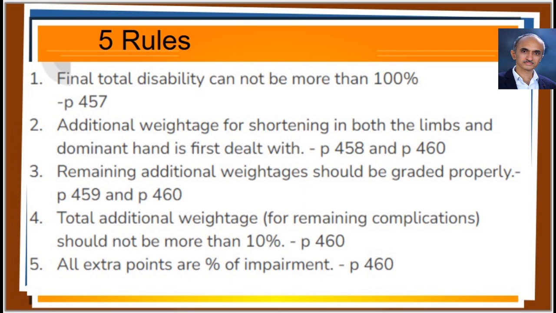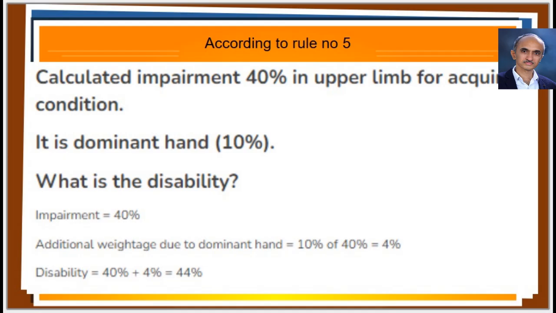All these rules are obvious except for the last rule. Suppose there is a case in which you have calculated the impairment as 40% in upper limb and it is in the dominant hand. What is the disability? According to rule number 5, all the complications or additional weightages are percentages of impairment. In this case, dominant hand has 10% designated. 10% of 40% is 4%. Add 4 to 40, you get 44 as the final disability.